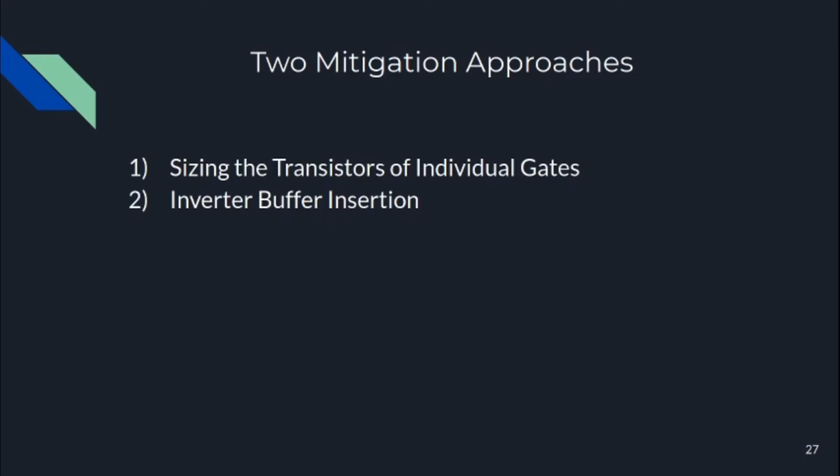Now, considering this data, two mitigating approaches can be made: sizing individual transistors of multiple gates, or inserting an inverted buffer on all outputs, that is, two inverters in series, in a way that it doesn't affect the logical signal at the output. Both approaches were done with the circuits operating at 0.4 volts, since it's a range where circuits are more sensitive. An important detail about sizing individual gates is that only the robustness of the node's internal and at the output of the gate increases, not in the circuit as a whole.